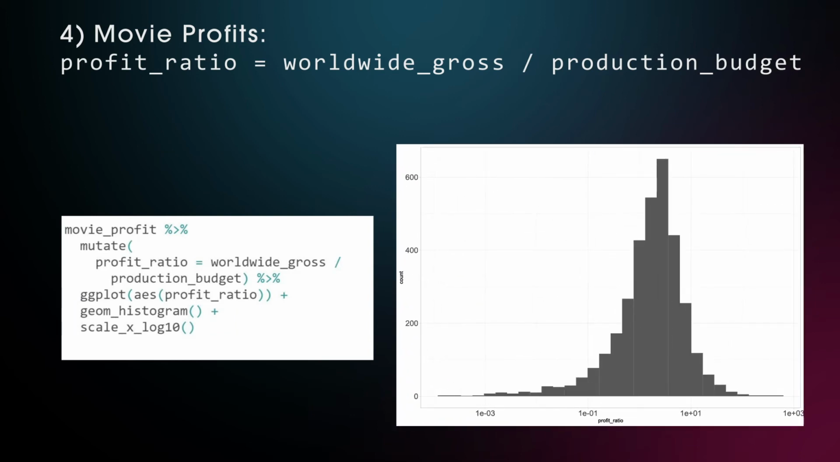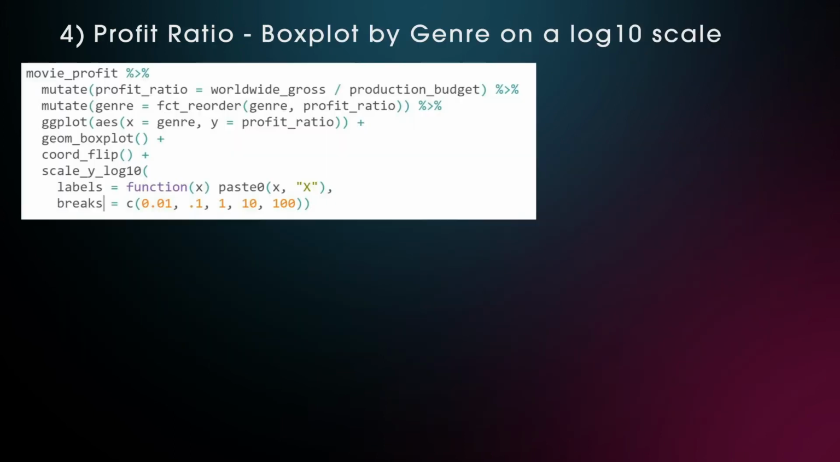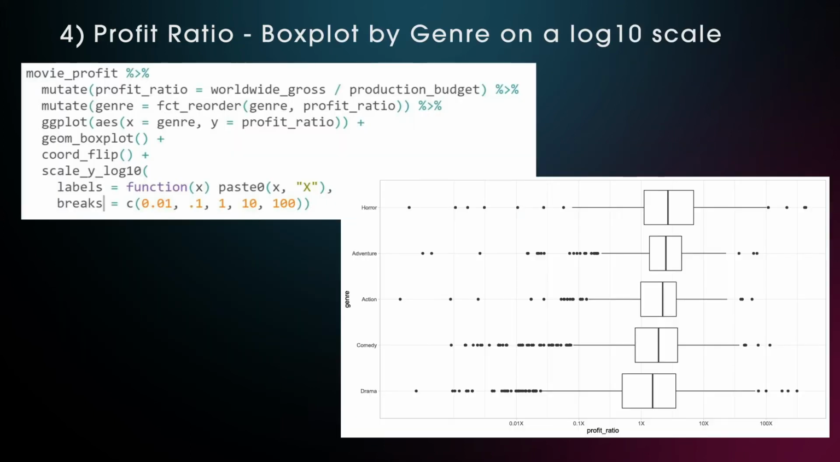When you are at 1e+1, you made 10 times your production budget back. When you are at 1e-1, you only got 10% back of what you spent to make the movie. Again, we add the genre dimension and use box plots to visualize the spread of the distributions. To make the ratio scale more readable, we can transform the labels by pasting the ratio value together with an